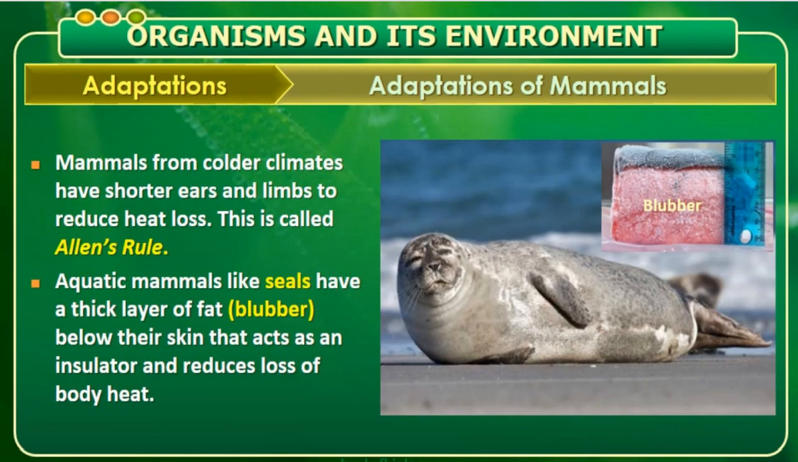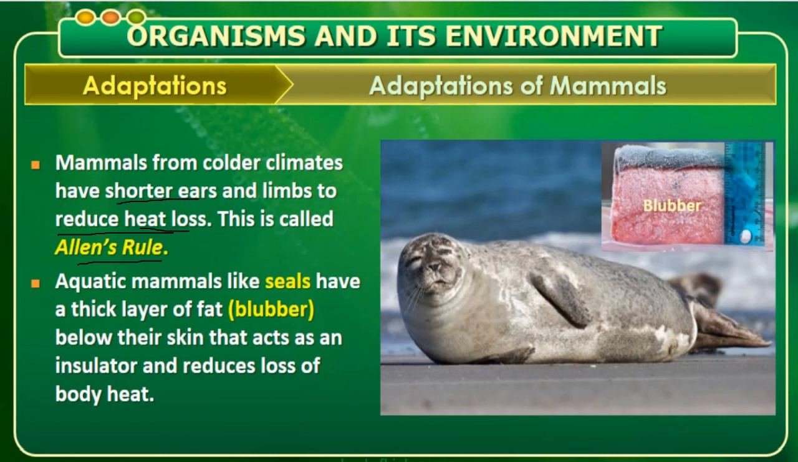Next, adaptation of the mammals. Mammals from colder climates have shorter ears and limbs to reduce heat loss. This is called Allen's rule. So this question may arise for you in the examination. What is Allen's rule? The mammals from colder climates have shorter ears and limbs to reduce heat loss. Meaning the heat inside the body won't come out. So it will reduce the heat loss. That is what we call Allen's rule.